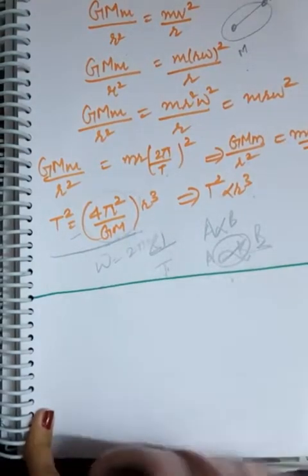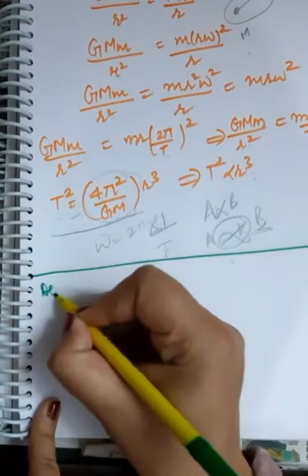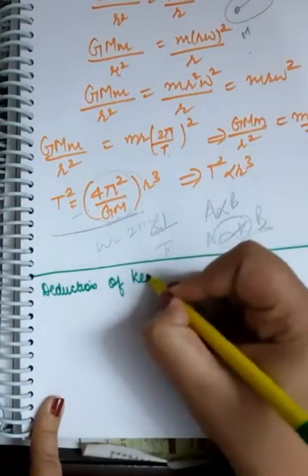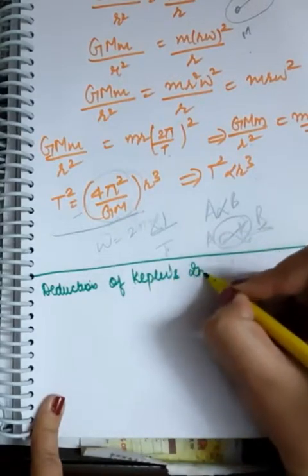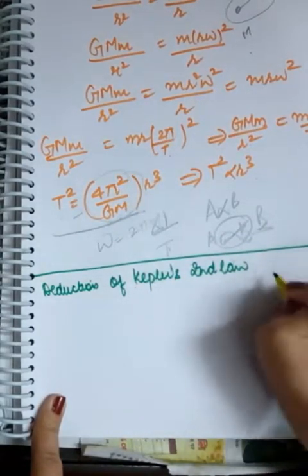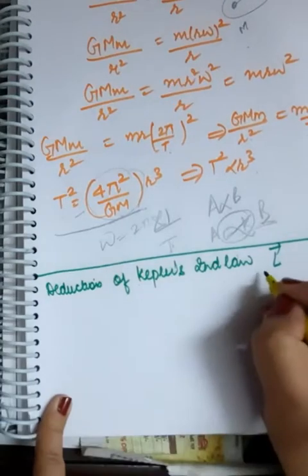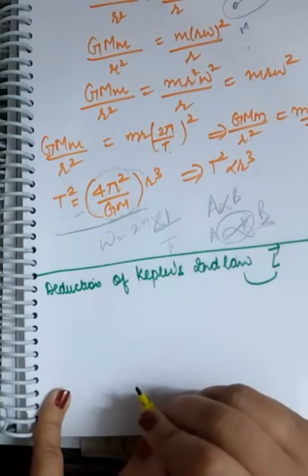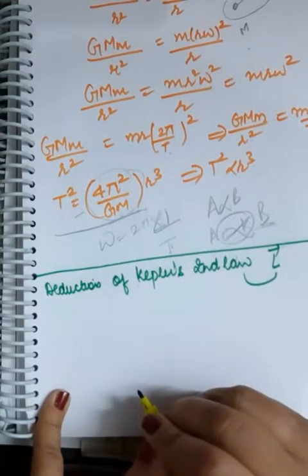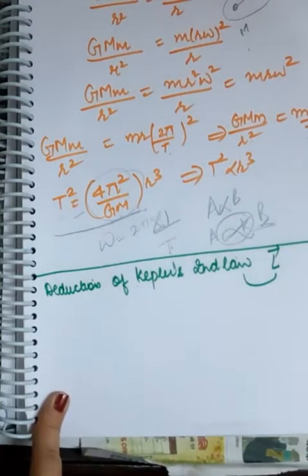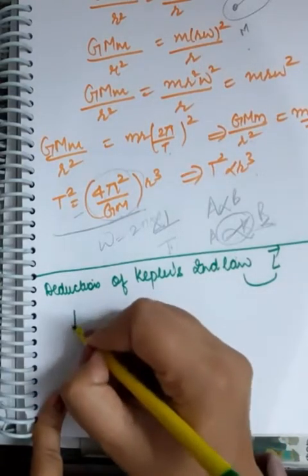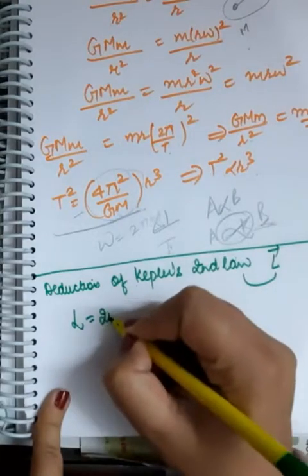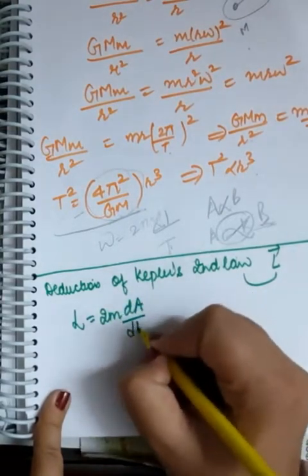And now we are going to do another topic, which is deduction of Kepler's second law from the knowledge of angular momentum. See, when you studied geometrical interpretation of angular momentum in the 5th chapter, center of mass, the geometrical interpretation of angular momentum is L is equal to 2m into dA by dt, if you remember it.